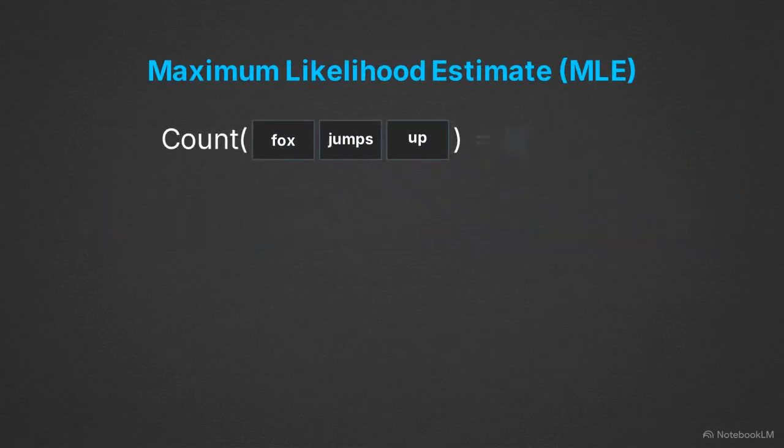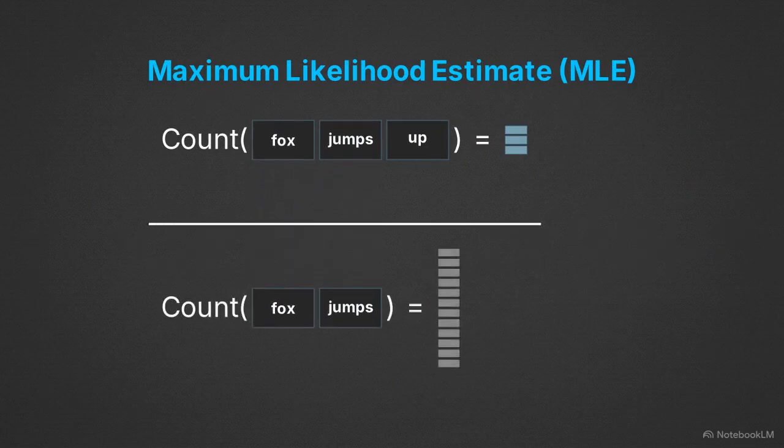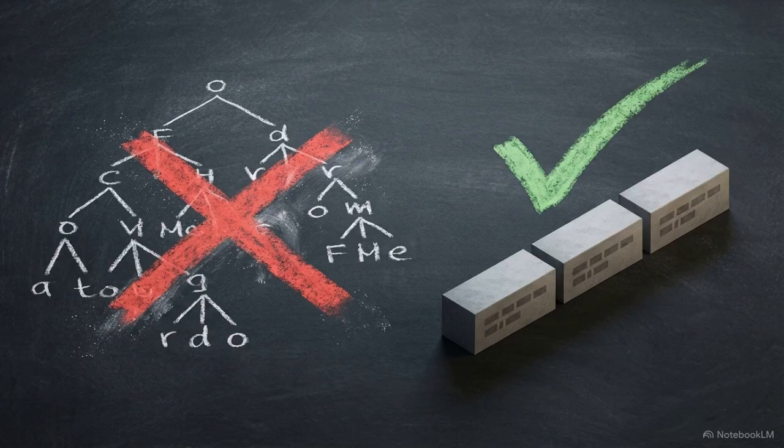We estimate these local probabilities using the maximum likelihood estimate. This means dividing the frequency count of a specific n-gram by the count of the historical words that immediately preceded it. By capping how far back the system looks, n-gram models trade long-distance grammatical memory for mathematical tractability. They make statistical language processing computationally possible.